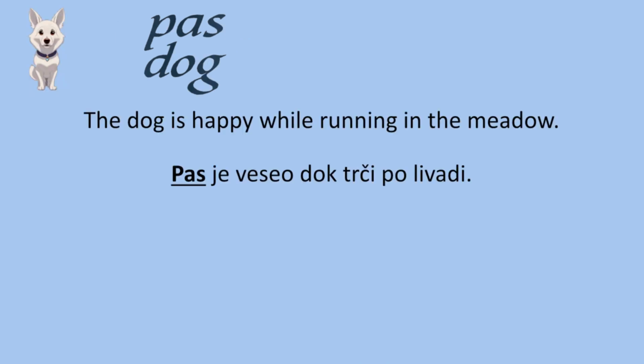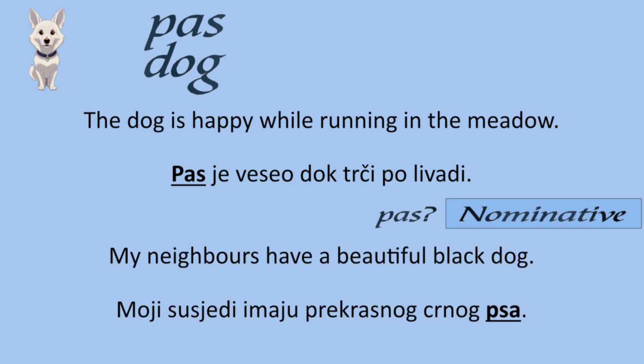Dog is pas. The dog is happy while running in the meadow. Pas je veseo dok trči po livadi. Pas is in the nominative case. My neighbours have a beautiful black dog. Moji susjedi imaju prekrasnog crnog psa. Pas or psa is in the accusative case, animate form.